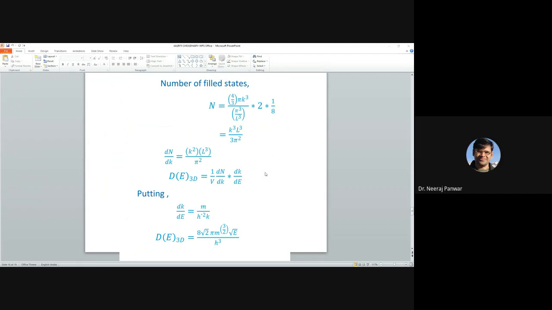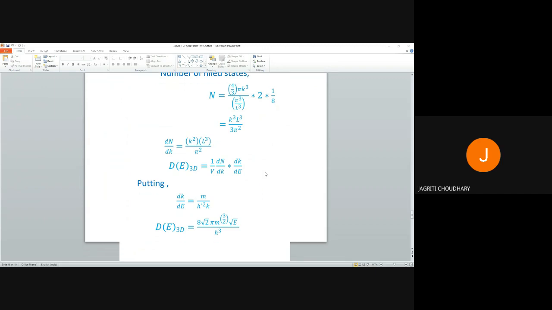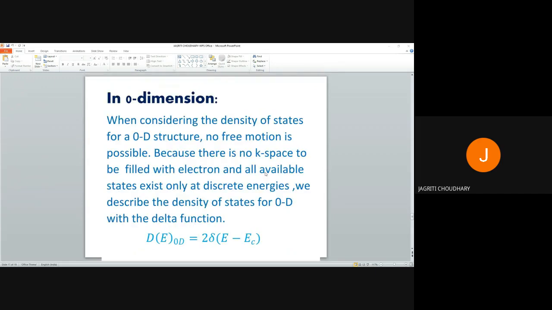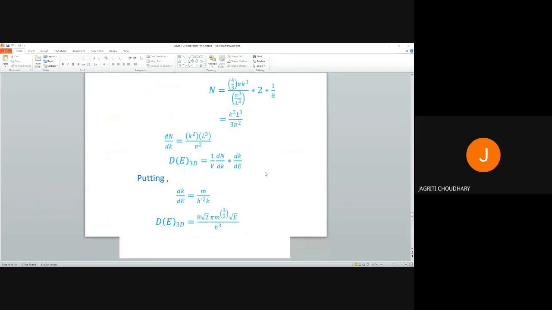By getting the value of n, we will find dn by dk, and further we will calculate the dE value, and from here we can see that the density of states in three dimensions is proportional to E to the power half.